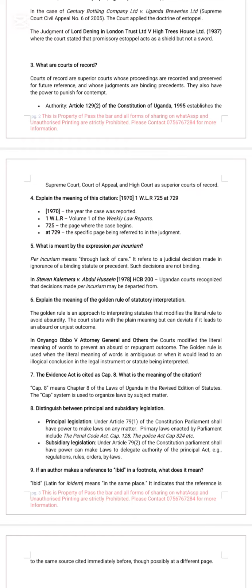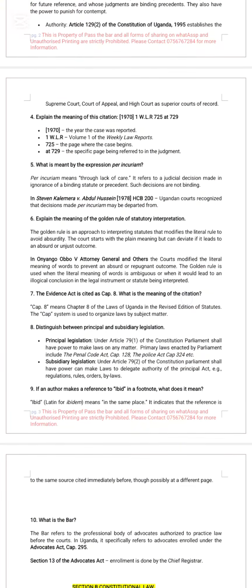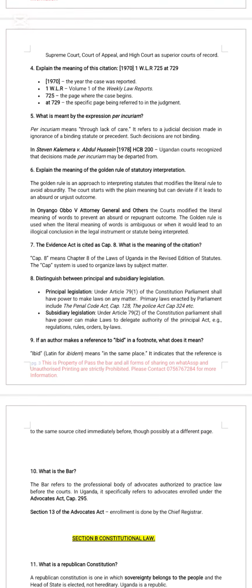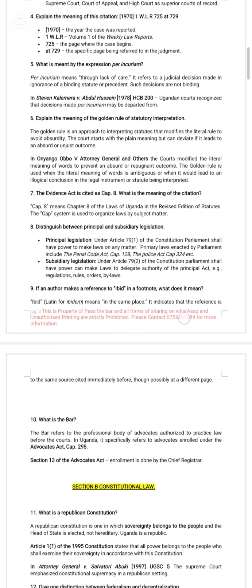What are courts of record? We look at Article 129 sub Article 2. We have the Supreme Court, Court of Appeal, and High Court. Explain the meaning of the citation 1971 Weekly Law Report 725 at page 729. What is meant by the expression per incuriam? Per incuriam means through lack of care.